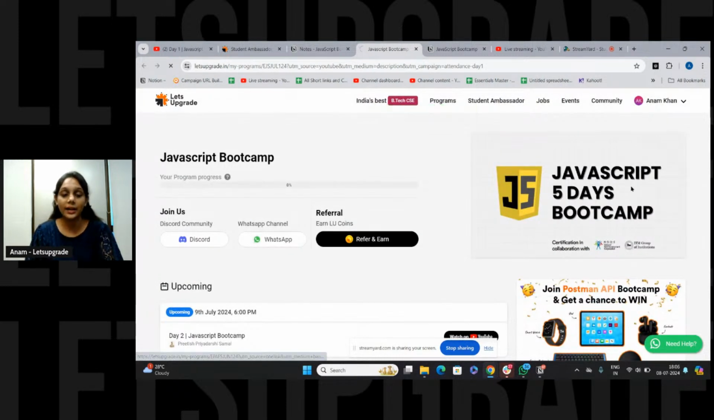After submitting the attendance, see this progress bar increase. It will increase day by day as you mark your attendance, and to get eligible for the certificate, you need at least 50% of the progress bar. So make sure that you are attending all the sessions and marking your attendance properly. Do not miss it, or you won't get the certificate. When the program ends, on day 5, you will get a generate certificate option right here beside the progress bar. You can generate your certificate from there.